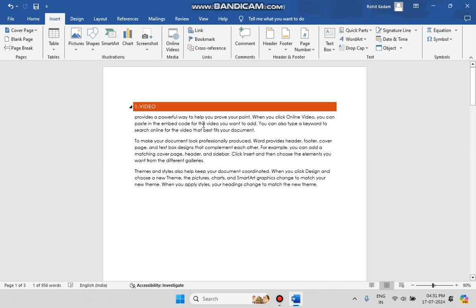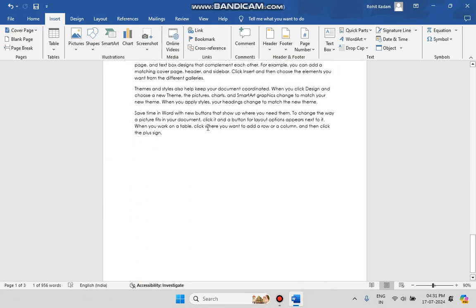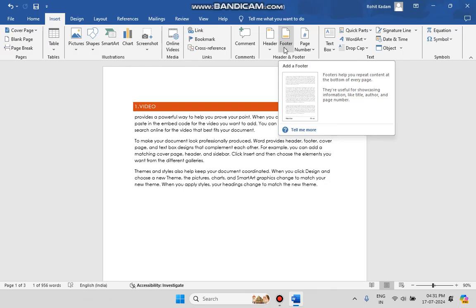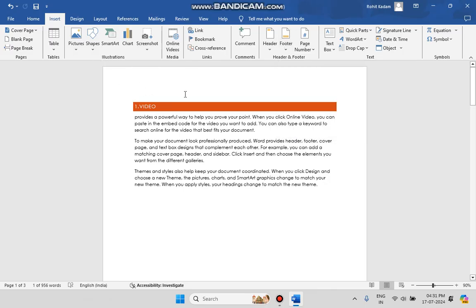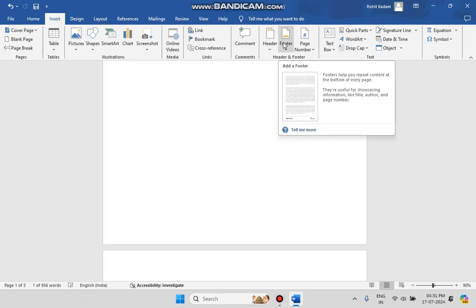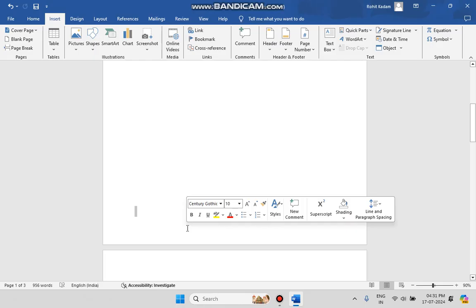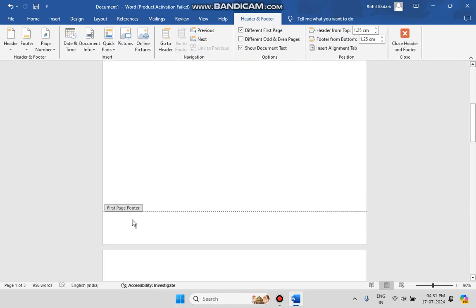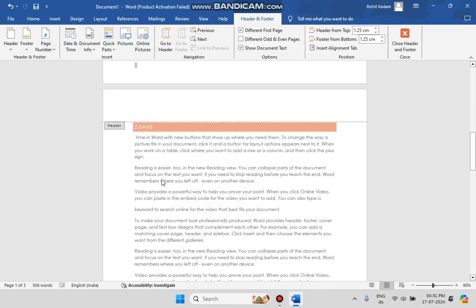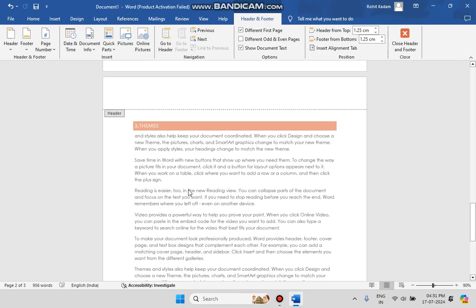Now, every time, guys, when you are making a document, it comes with a header and footer part. Header means the top part of my page, and footer means the bottom of my page. There are two ways to open them: click Header or Footer, or double-click the top or bottom of the page. You can see the header and footer on the first page, the second page, and the third page.